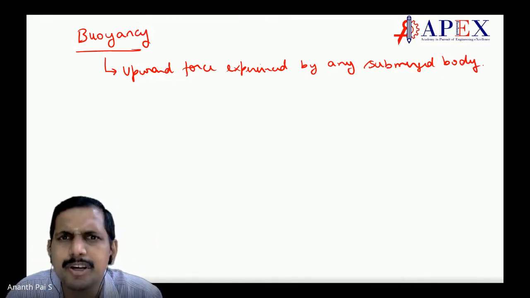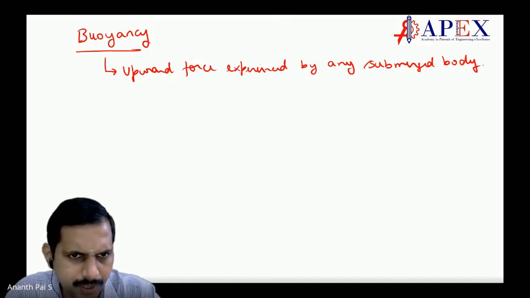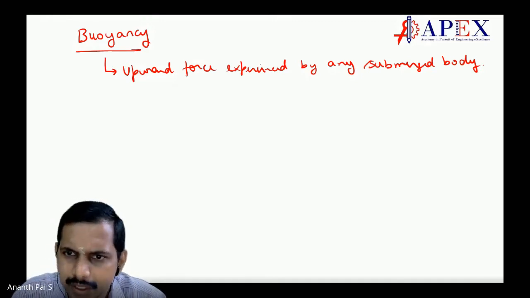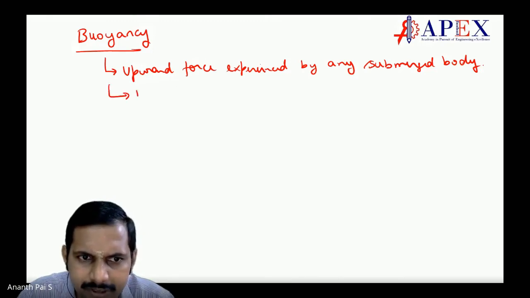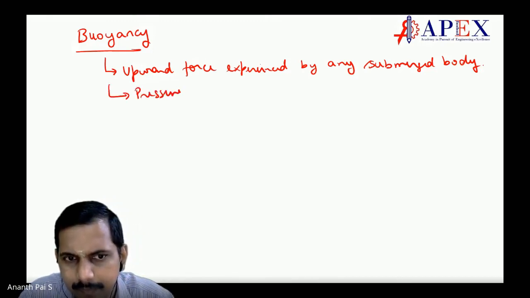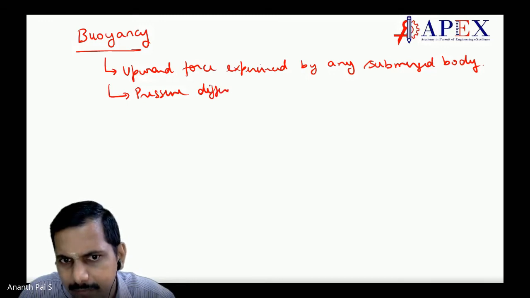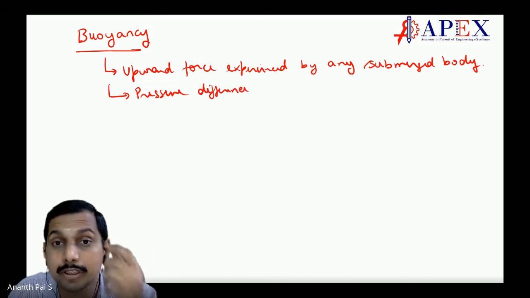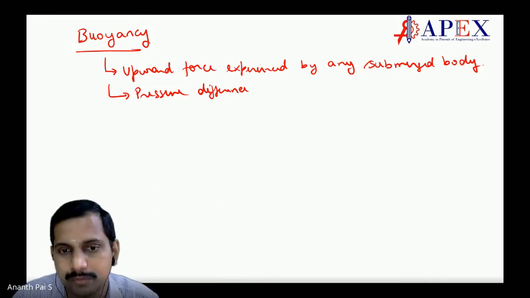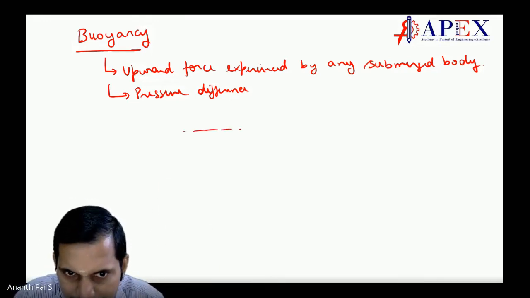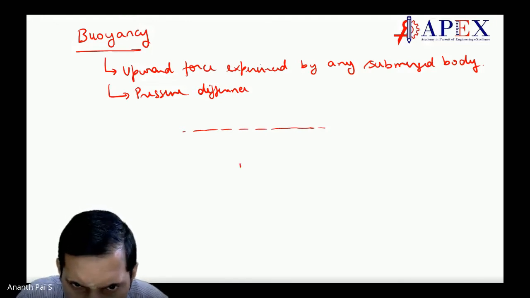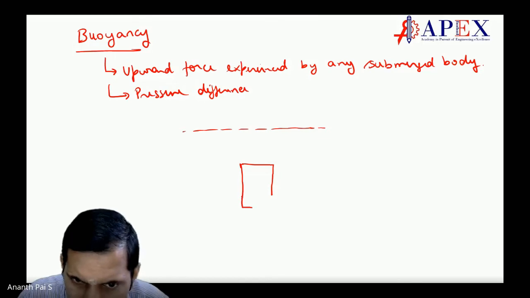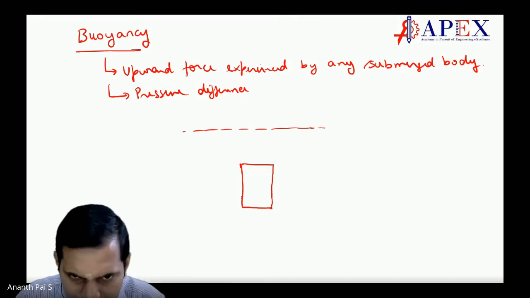Now, why this upward force is experienced is important. What is the reason for this buoyancy? The reason for this buoyancy is pressure difference. The pressure difference between the top and the bottom of the body is responsible for this buoyant force. How? We will see. For example, if I have a body like this, we will take a rectangular body for our reference, because that's easy for us to analyze this.